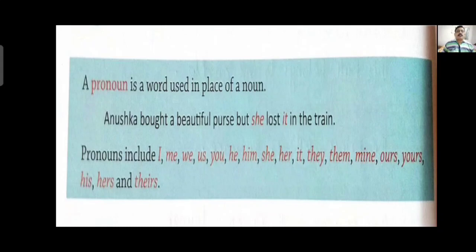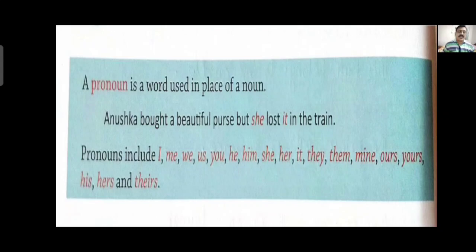Anushka bought a beautiful purse but she lost it in the train. You can see the sentence, Anushka bought a beautiful purse. Here we are talking about a girl called Anushka. As she is a girl, for her place we have written a word which resembles her, that is she.